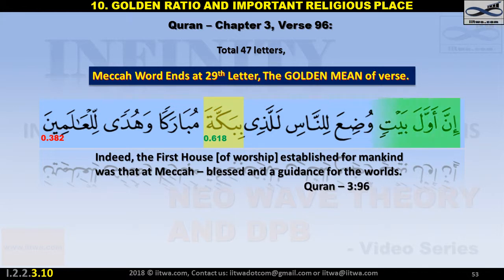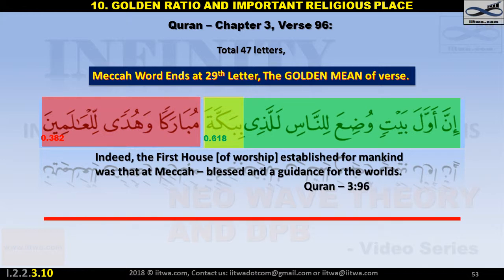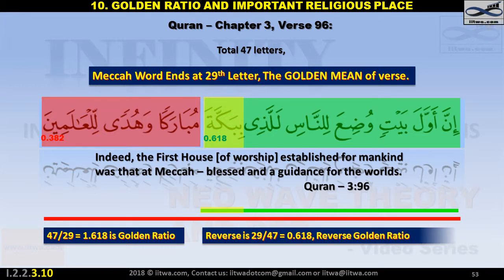The large section, shown in green, covers 29 letters, and the small section, shown in red, covers 18 letters. The ratio of the whole verse to the large section is 1.618, the golden ratio, while the ratio of the large section to the whole, or the small section to the large section, is 0.618.